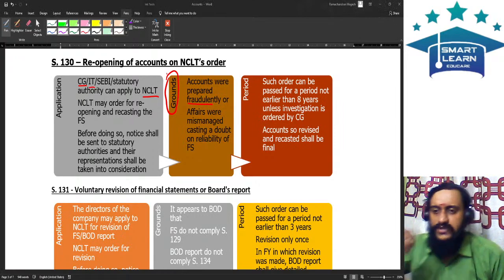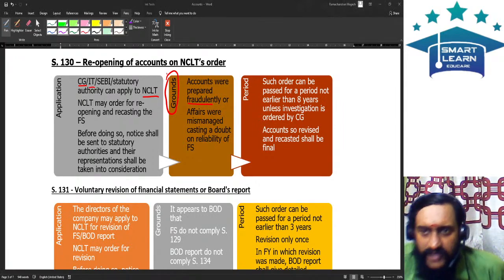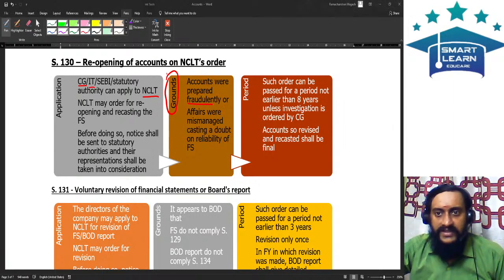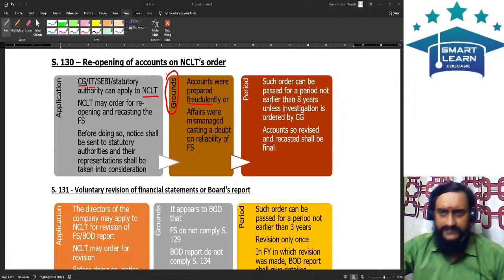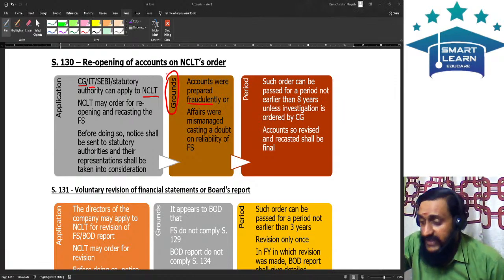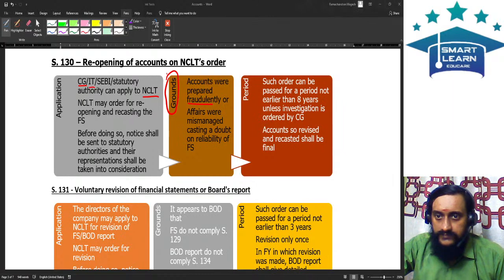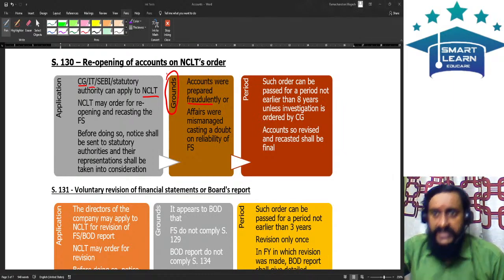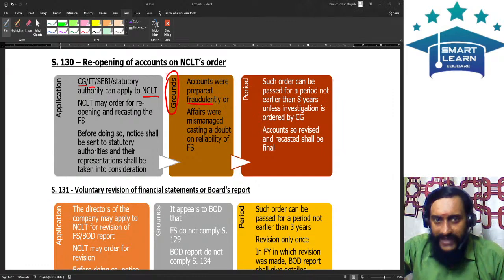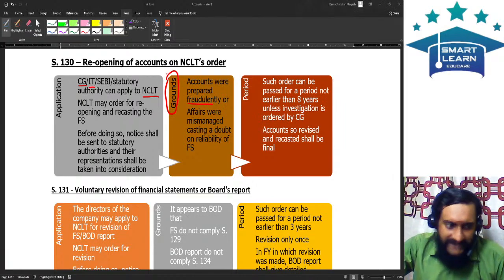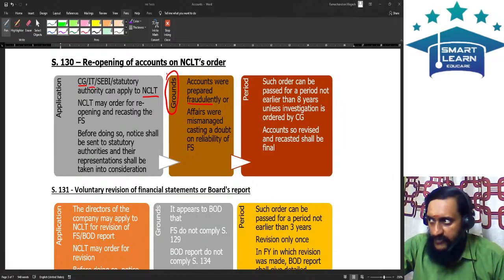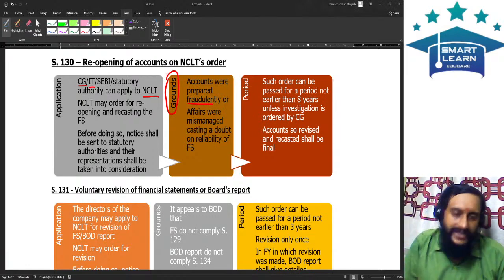The accounts were prepared fraudulently, there was fraud with respect to the accounts. Or the affairs of the company were being mismanaged. As a result, there is a doubt on the reliability of the financial statement. We are not very sure whether the financial statements were fraudulently prepared, but the persons who were controlling the company by then, they are the persons on whom we have a doubt. The affairs were mismanaged during that period. Because the affairs were mismanaged, now we have a doubt whether the financial statements are also being prepared in a wrong manner. Therefore, the NCLT can order for reopening the books of accounts.